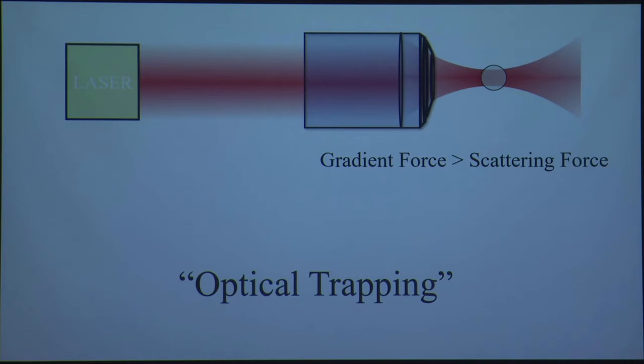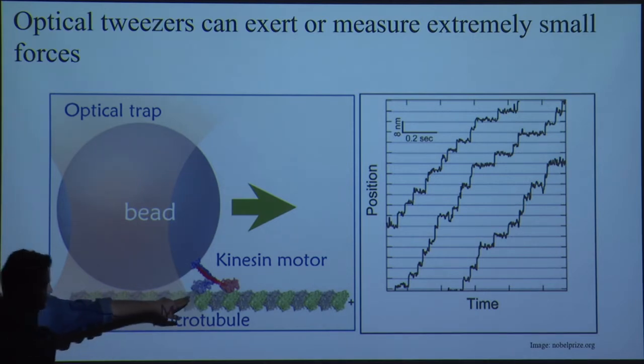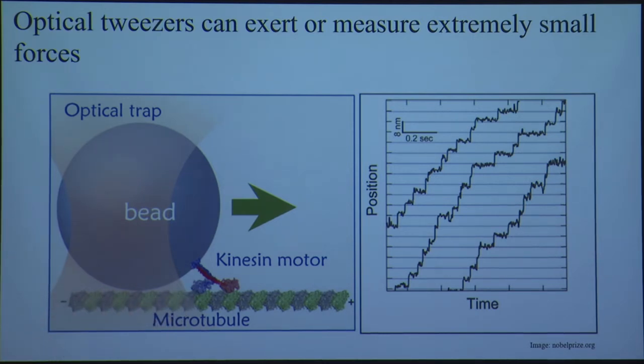It is moved in this three-dimensional space, and actually it has many applications in our field, where we look at these tiny particles, and then we see the forces and the movements of tiny particles. So one application is this motor, kinesin motor. As in the last talk, Deepak showed you that these motors will walk on this microtubule. And then with this optical tweezer, what we can do is make measurements of these things.